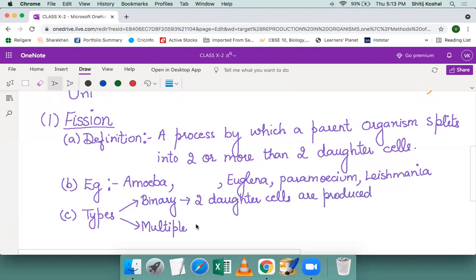And remember that, बच्चे, in case of fission, the parent organism vanishes and new organisms are formed. Okay. In case of multiple fission, more than two daughter cells are formed.